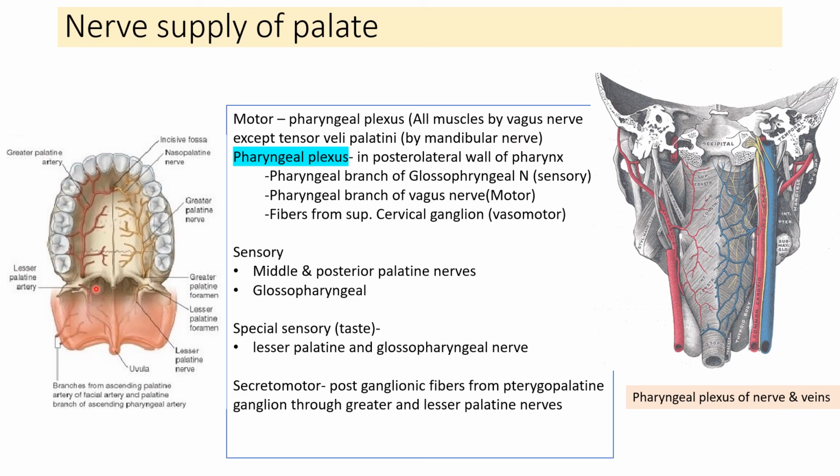So we can appreciate the sensory supply. It is by the palatine nerves, which are coming from here. The anterior branch will supply the hard palate, whereas the middle and the posterior will supply the soft palate. Here is the area of the pharyngeal plexus supplying the pharynx.